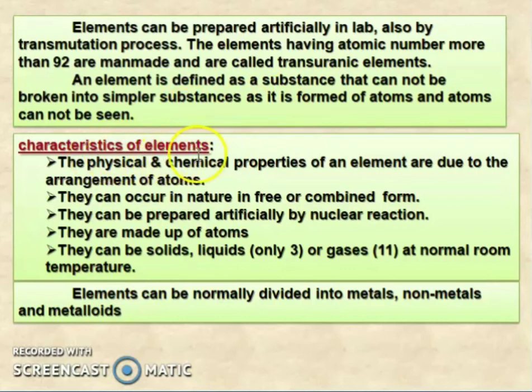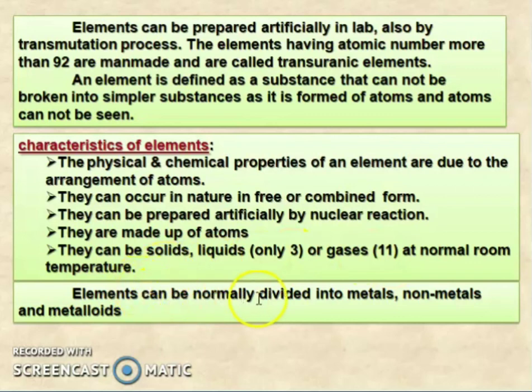Next, the characteristics of elements. The physical and chemical properties of the elements are due to the arrangement of atoms. They can occur in nature in free or in combined form. They can be prepared artificially by nuclear reactions. They are made up of atoms. The elements can be classified into solid, liquid and gaseous. Only 3 are liquids, and 11 elements are in the gaseous state at room temperature.